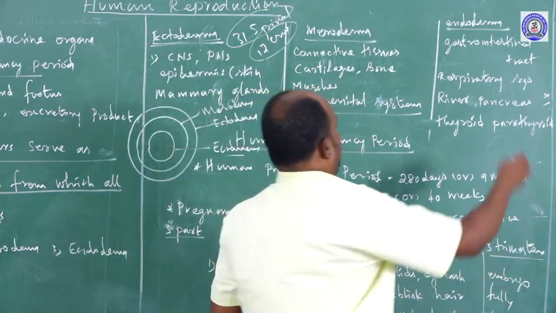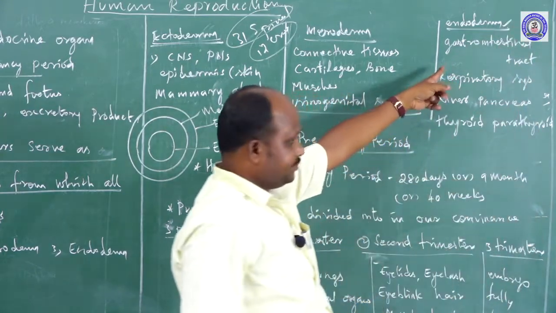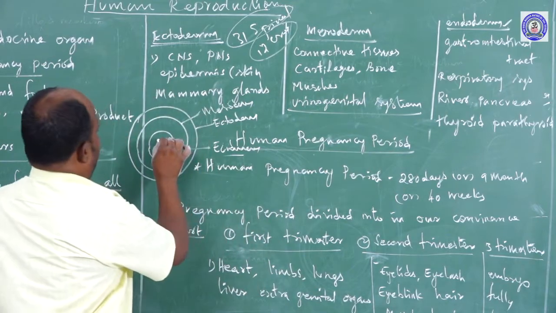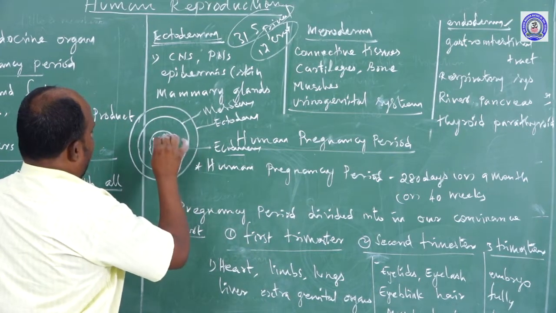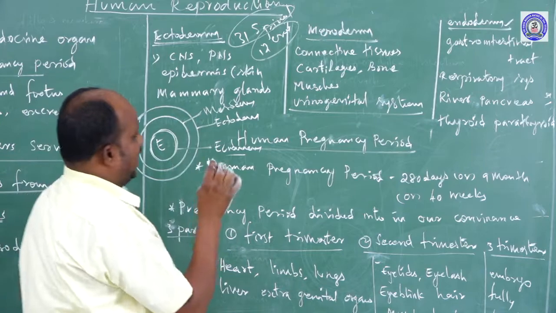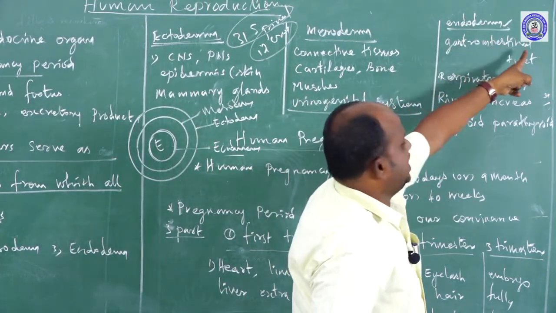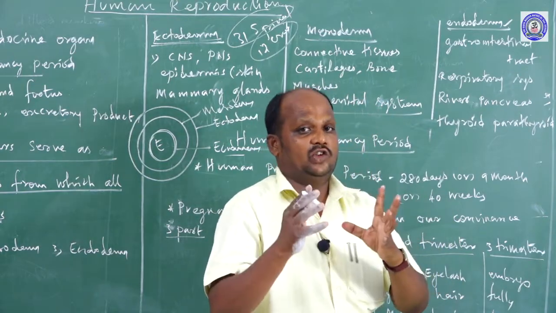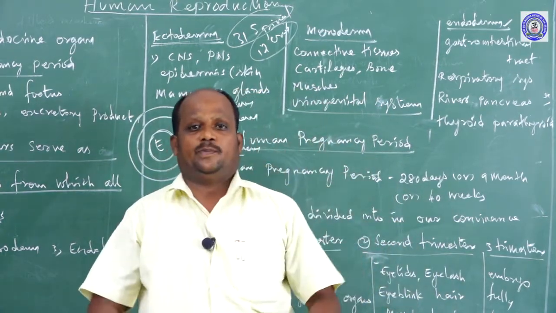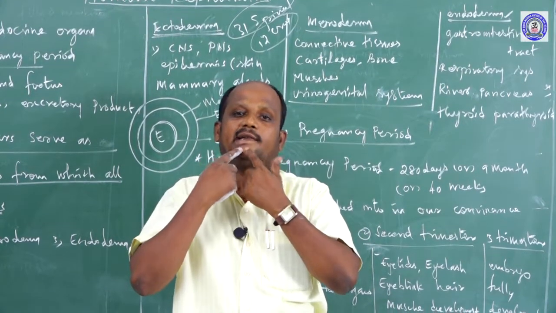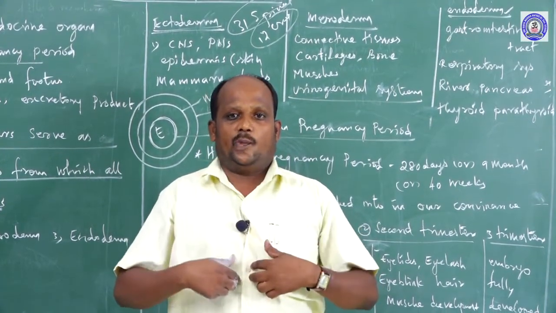Another one, endoderm. The endoderm is the innermost layer of the embryo. The endoderm develops the gastrointestinal tract, which means the digestive system from the mouth to anus: mouth parts, teeth, tongue, esophagus, stomach.